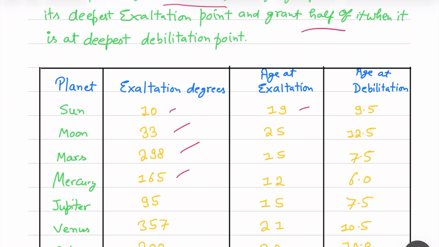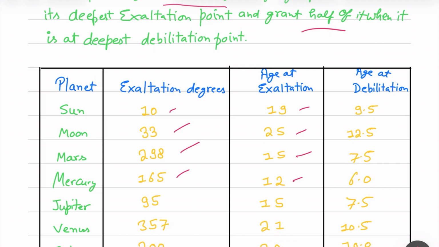So Capricorn is 9 signs passed, so 9 into 30 is 270 plus 28. It is 298. And similarly for the rest of the planets. And the age granted by Mercury is 12. Mars is 15. The Moon gives the maximum age, which is 25 years.